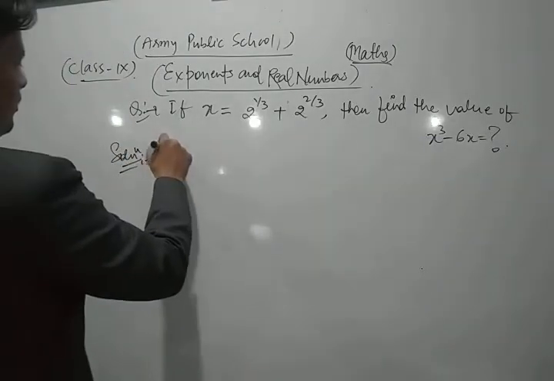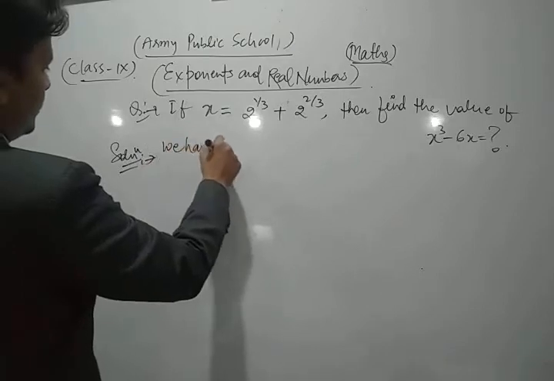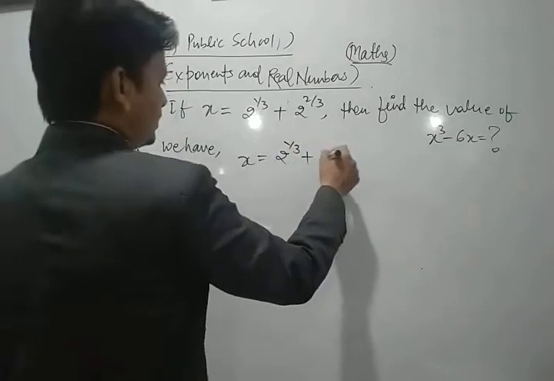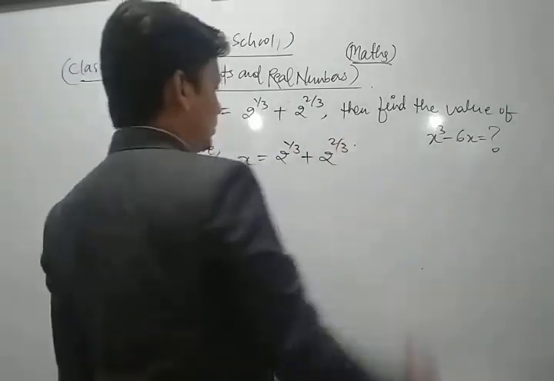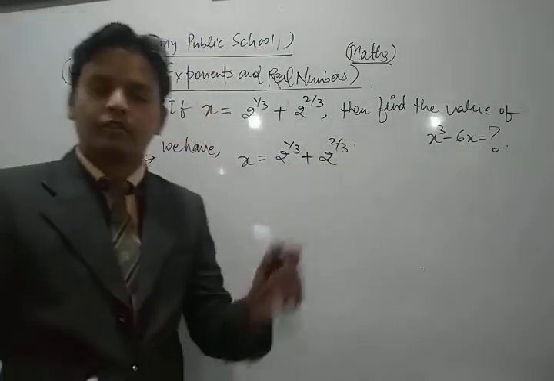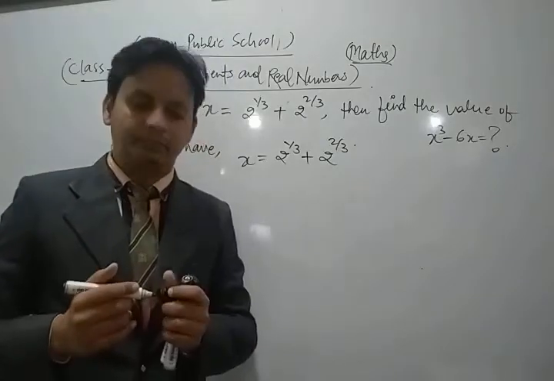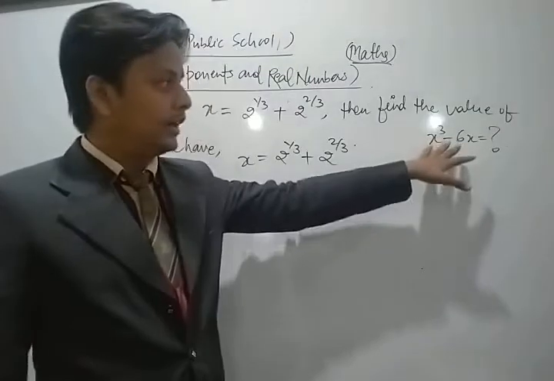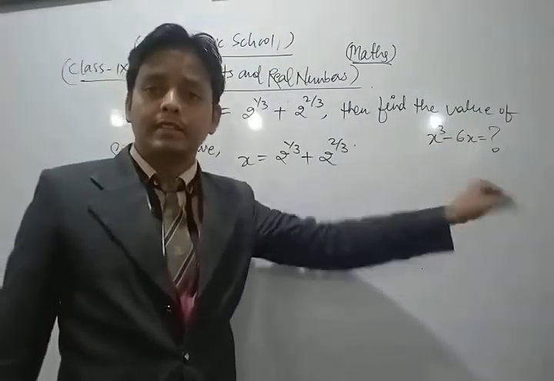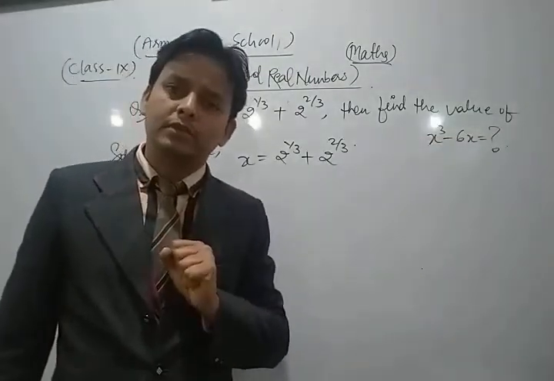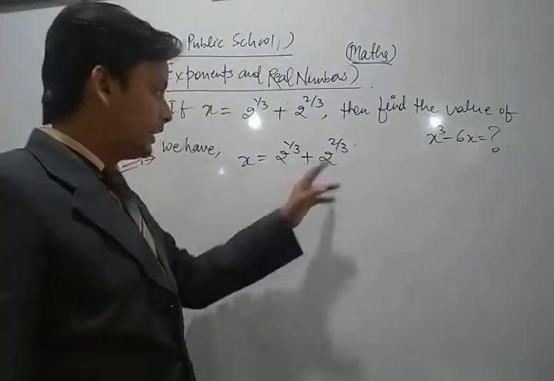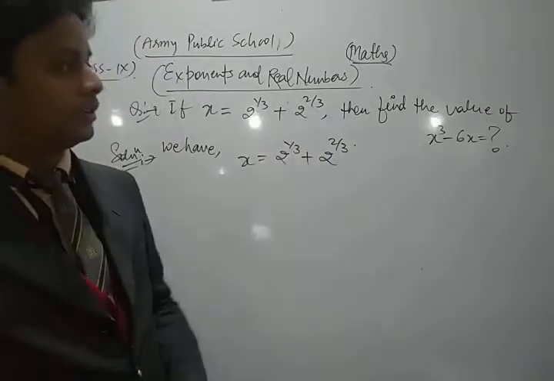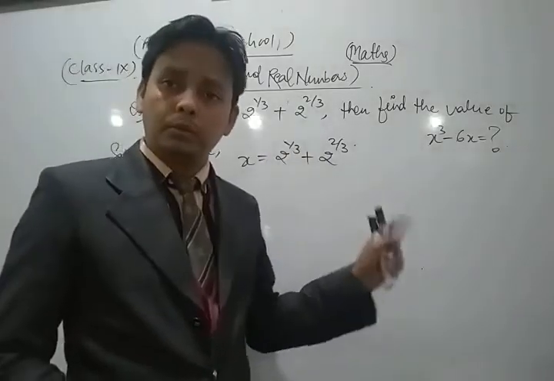First of all, we have x is equal to 2 power 1 by 3 plus 2 power 2 by 3. We have this expression. Now, dear students, we are finding the value of x cube minus 6x. x cube comes when we take the cube on both sides.